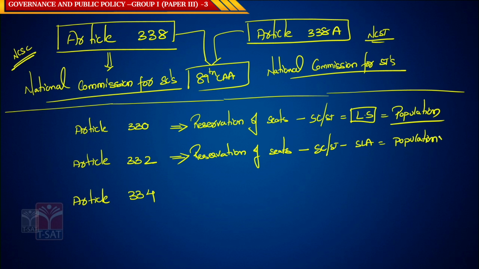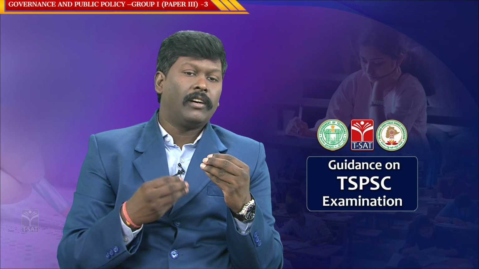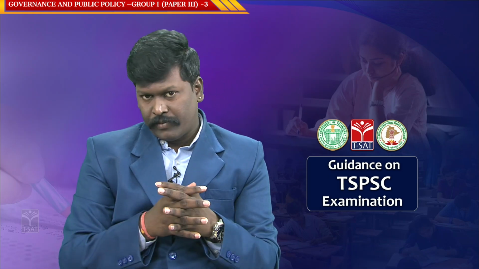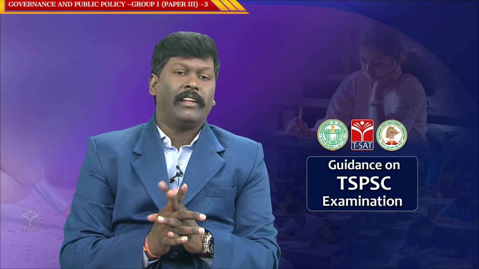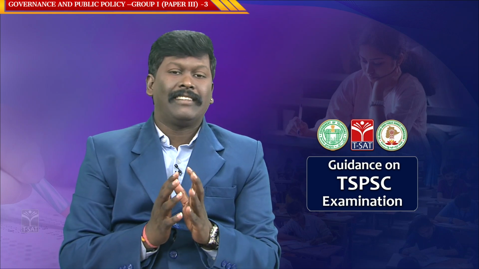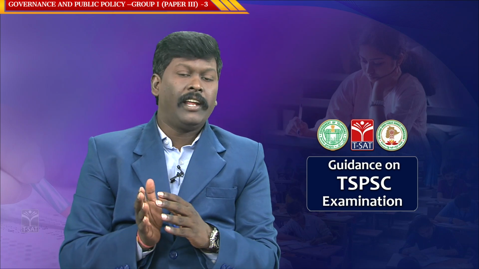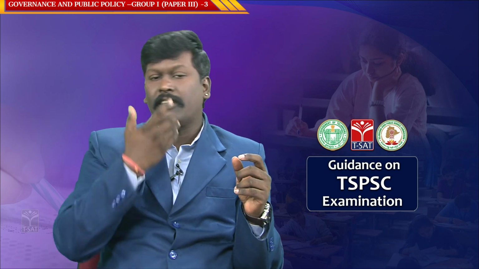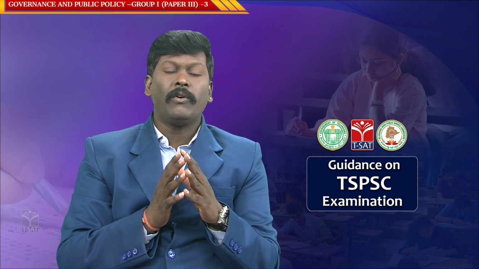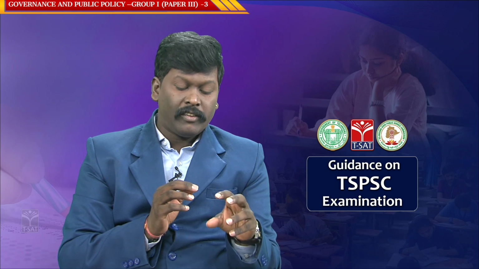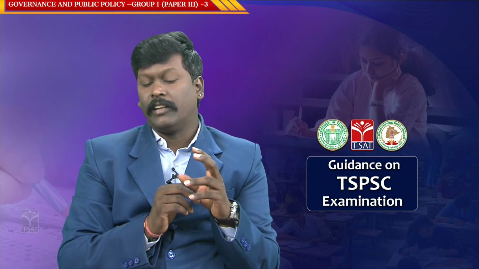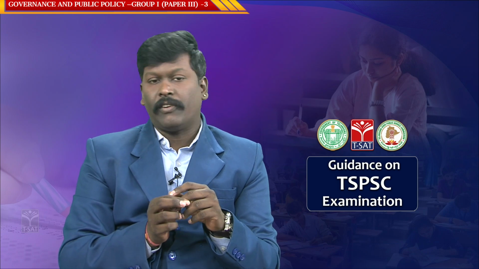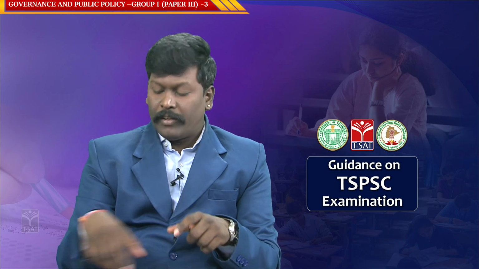For example, in Telangana, of the Lok Sabha seats, 3 are reserved for SCs and 2 for STs. Similarly, in the Telangana State Legislative Assembly, out of 119 seats, 19 seats are reserved for SCs and 12 seats for STs. So, this is Article 330 and this is Article 332: reservation of seats for SCs and STs in Lok Sabha and in the Assembly on the basis of their population.